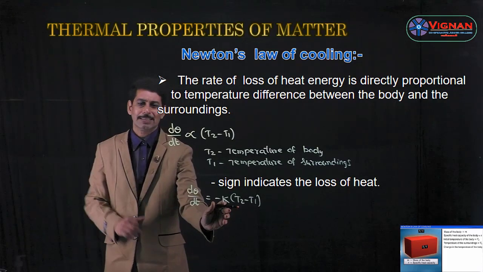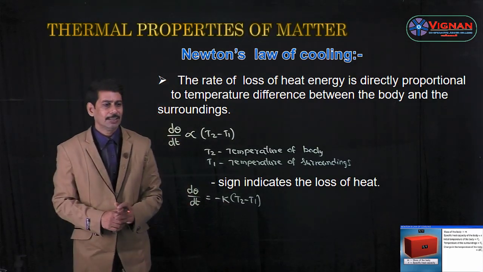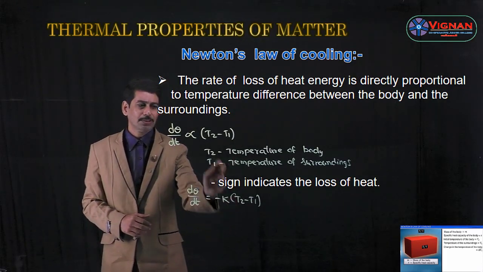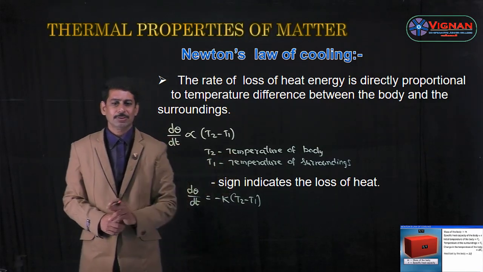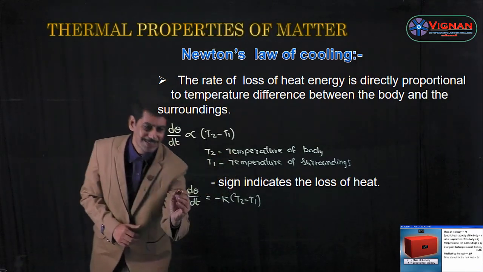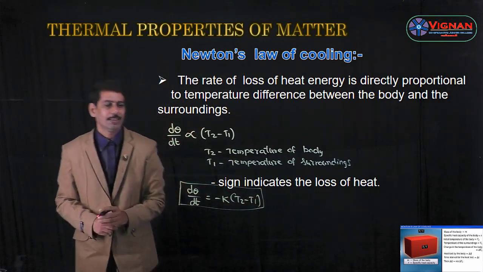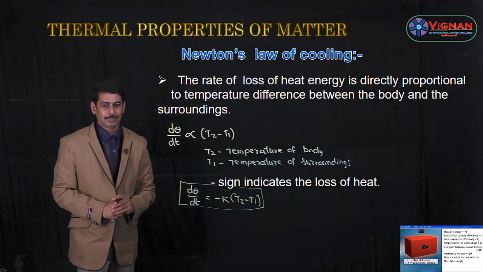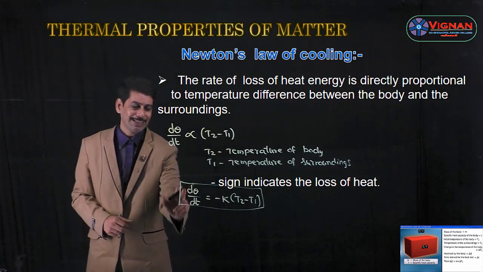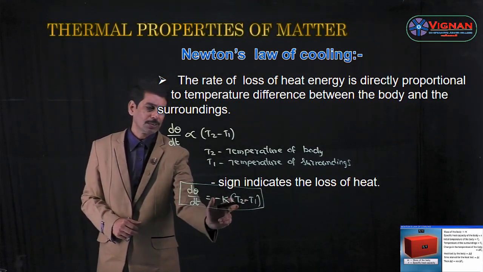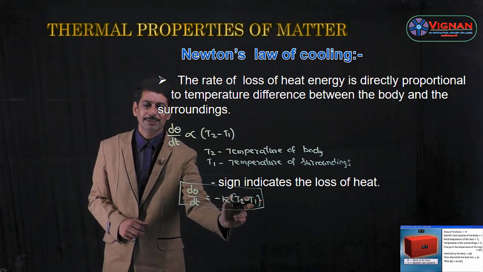So the negative sign indicates the loss of energy, and in this case T2 is the temperature of the body and T1 is the temperature of surroundings. So this is about Newton's law of cooling. d theta by dt is equal to minus k into T2 minus T1. So here d theta by dt is the rate of loss of heat energy, T2 is the temperature of the body, and T1 is the temperature of surroundings.